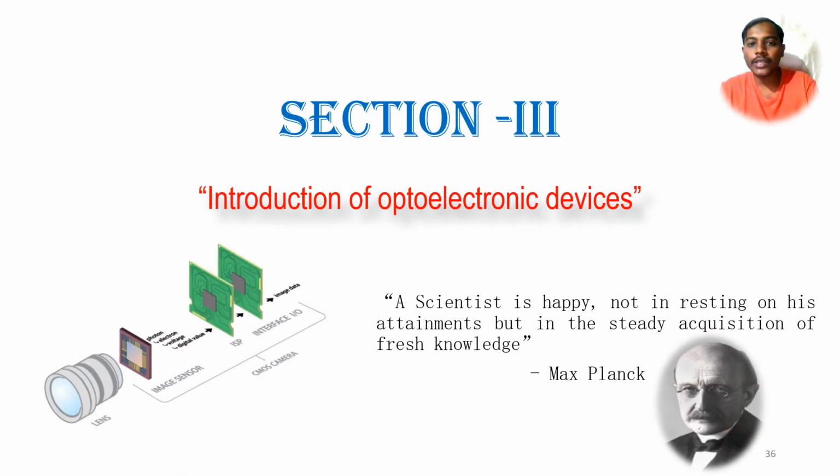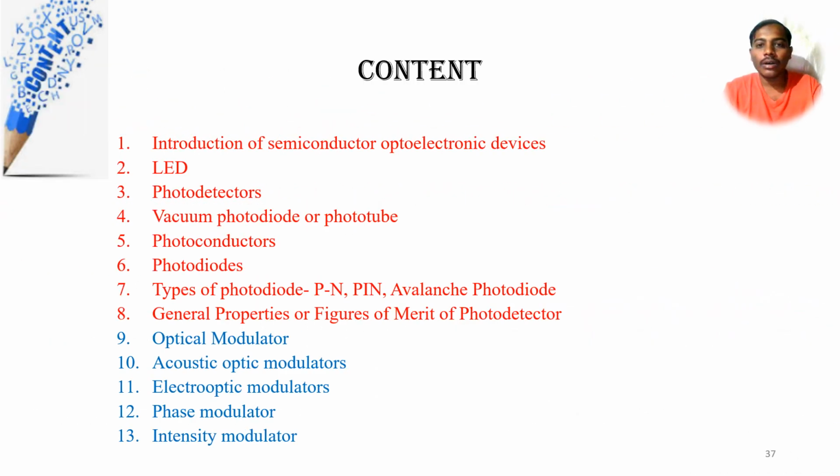In section 3, I will introduce the optoelectronic devices. Here we'll see different types of optoelectronic devices. These are the contents of section 3, where we can see different types of photodetectors such as vacuum photodiodes, phototubes, etc. As well as we'll see what is meant by an optical modulator, what types it has, and how it works, as well as how a phase modulator works, and how an intensity modulator works.